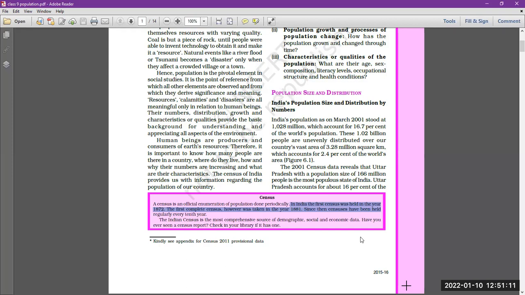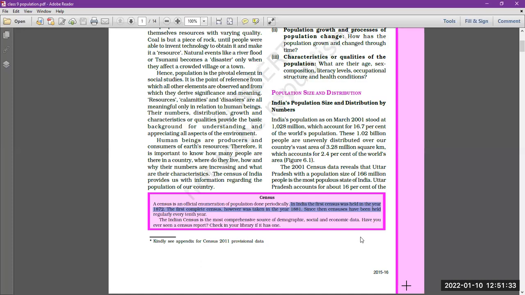In 1872, only some parts of India, especially the Bengal Presidency, वहां पे population data collection work हुआ था, बाकी जगह नहीं हुआ. But in 1881, complete data collection regarding India was done.